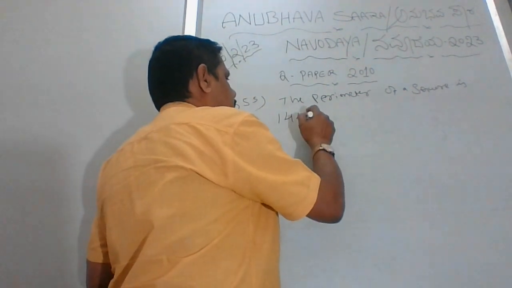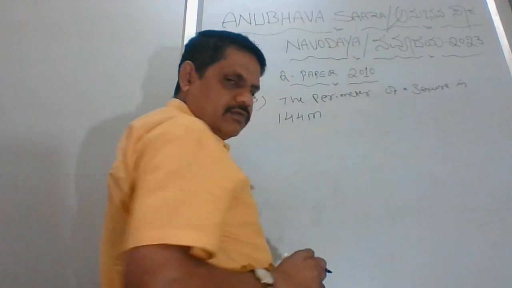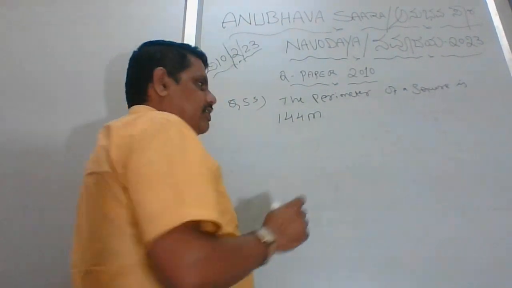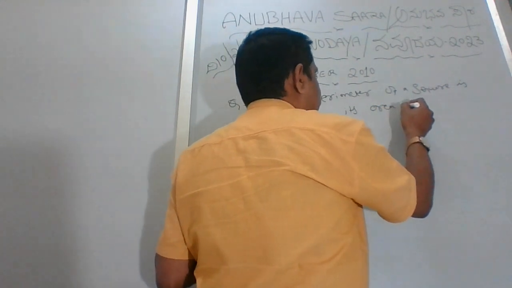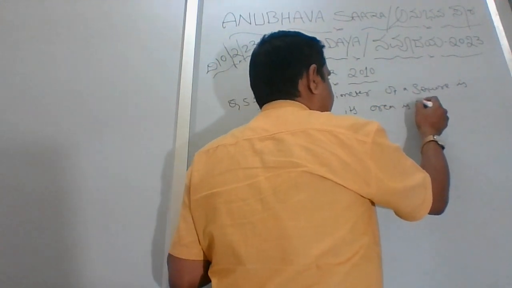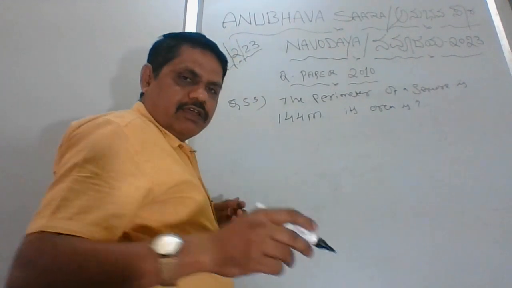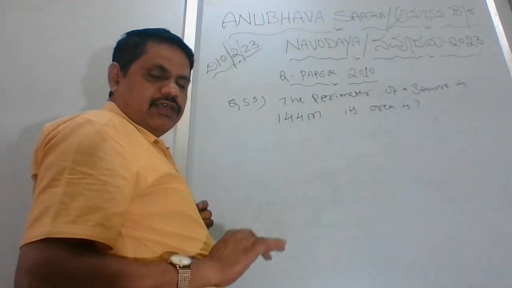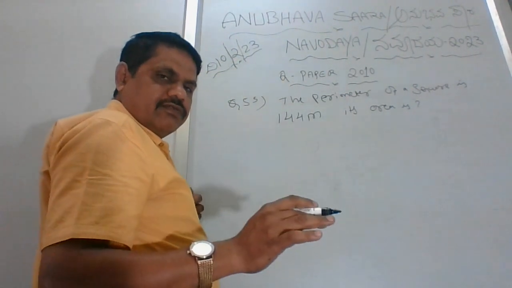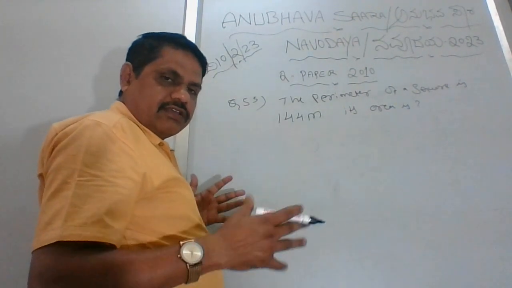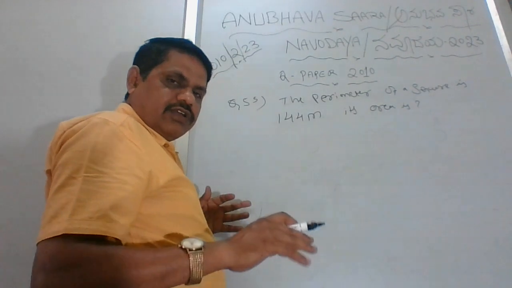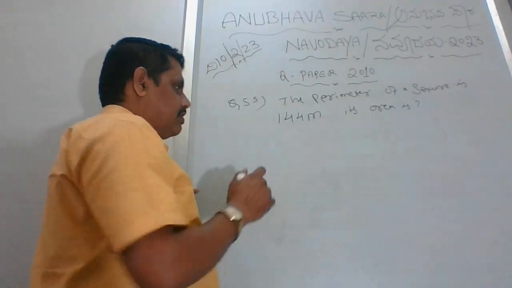Okay, I'll make it bigger. 144 meter. Its area is. I'll write the options first. Later we'll go with the solutions, because without options you cannot find out or you cannot guess. Okay, rather than guessing, we'll solve it one by one with the proper method.